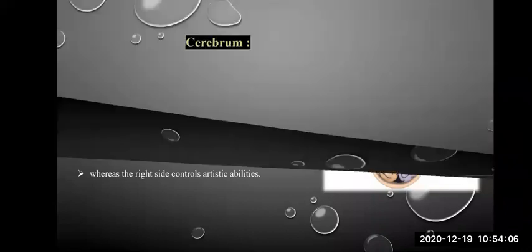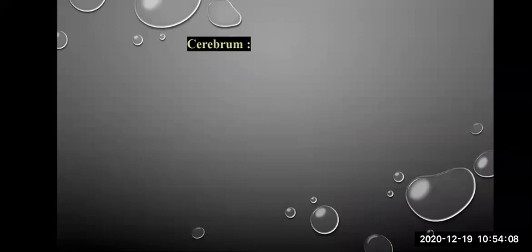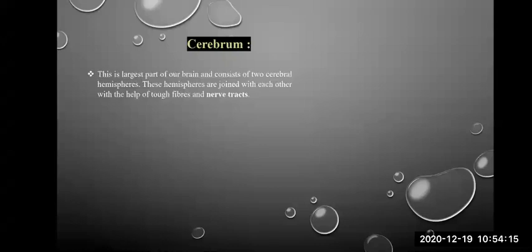Now, let us see in detail each part of the brain. First is the cerebrum. Cerebrum is the largest part of our brain. It consists of two cerebral hemispheres, meaning it is divided into two parts.